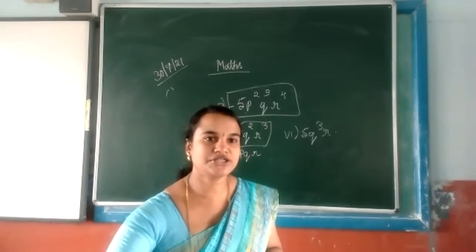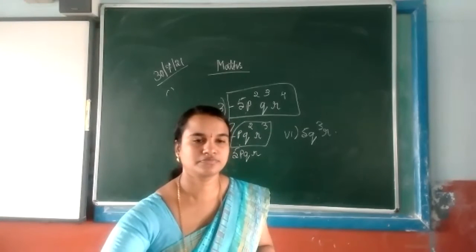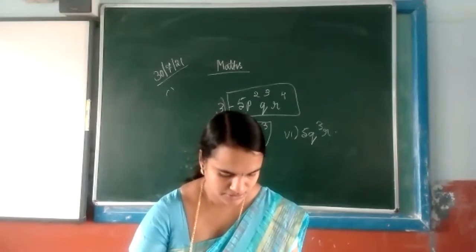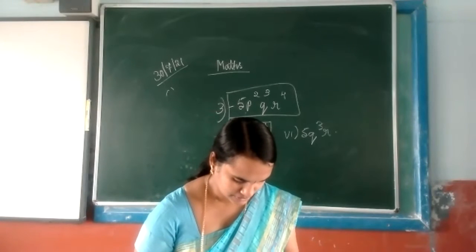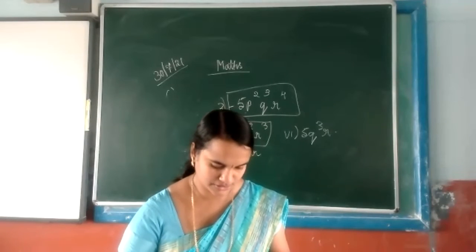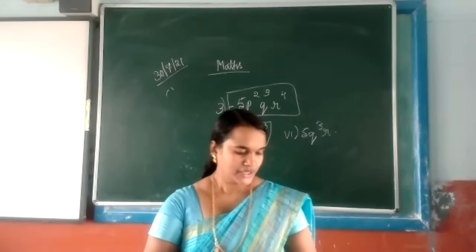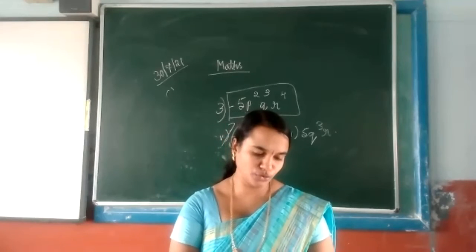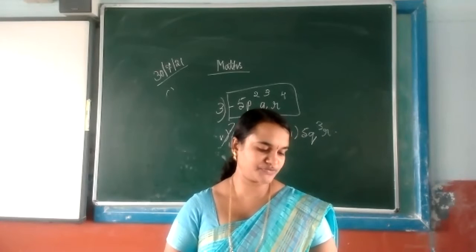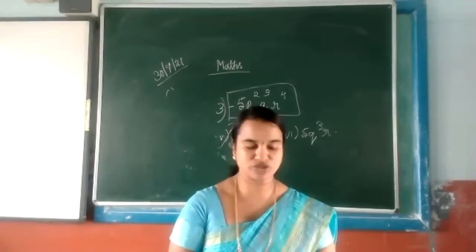Yes, Nitesh. Miss, in 13B, the third one, what should be added to m square minus 2m plus 5n square to get the answer n square plus mn minus m square?